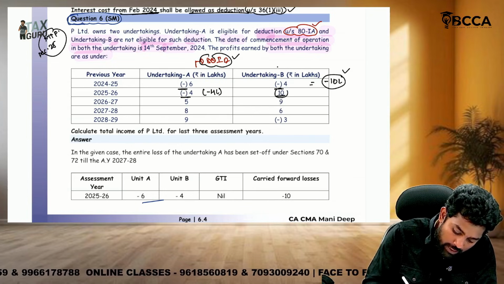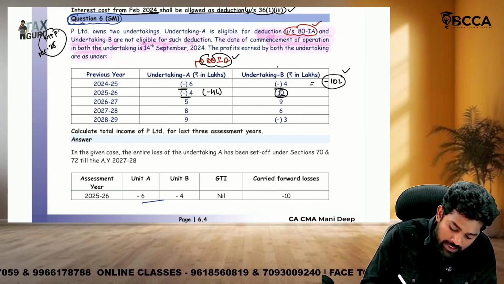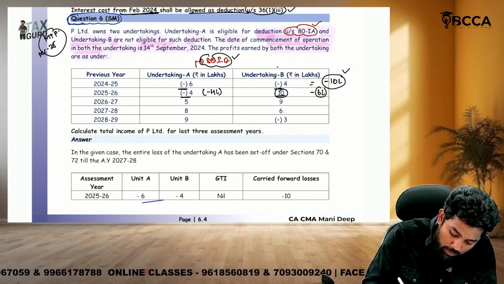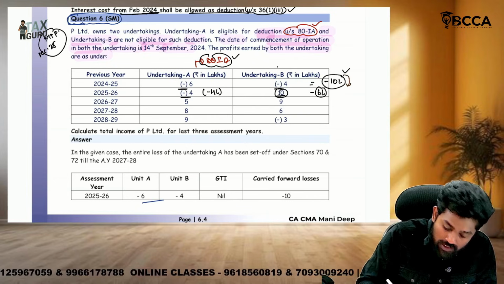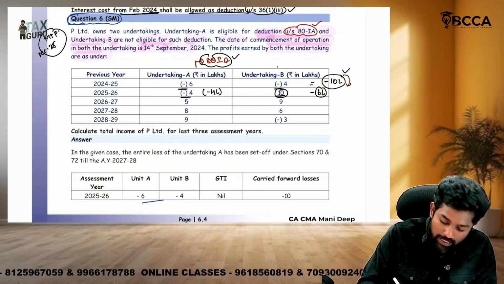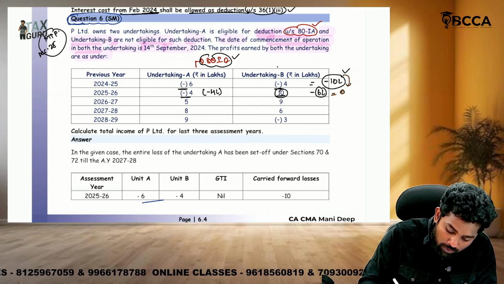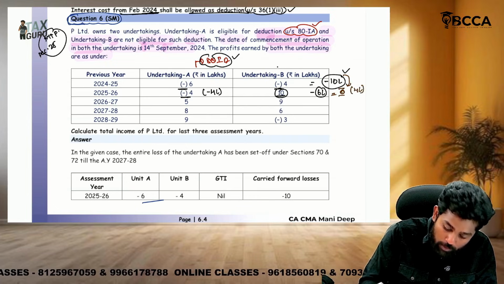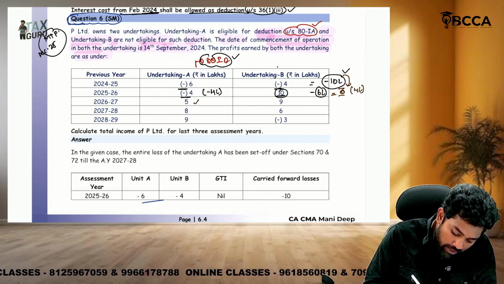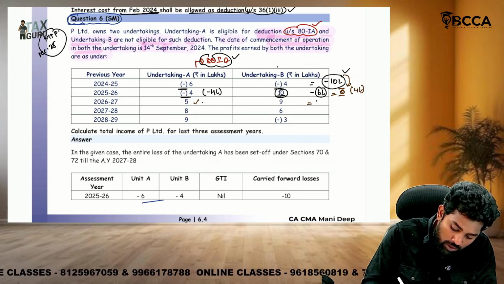But here 10 lakhs profit now. So first they will adjust with this 4 lakhs. How much? 6 lakhs profit is the gross total income. And then the brought forward loss 10 lakhs is there. If they adjust that, here the gross total income became what? 0, and still they are having 4 lakhs of brought forward loss. Third year they are having 5 plus 9. What is the gross total income?